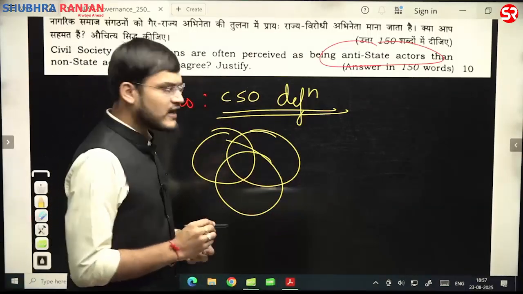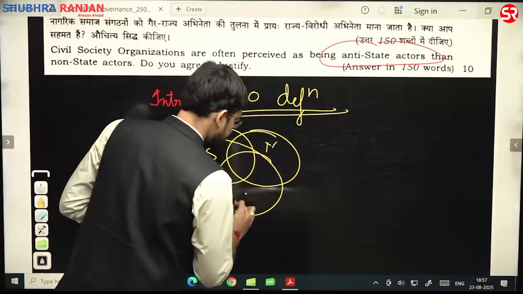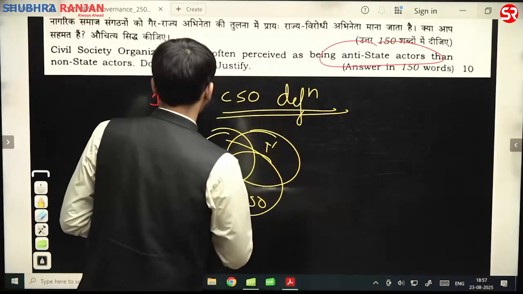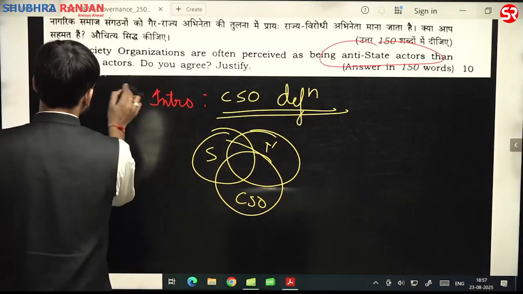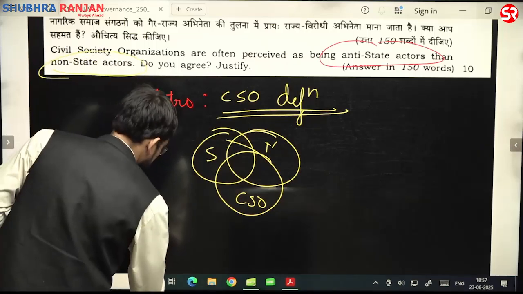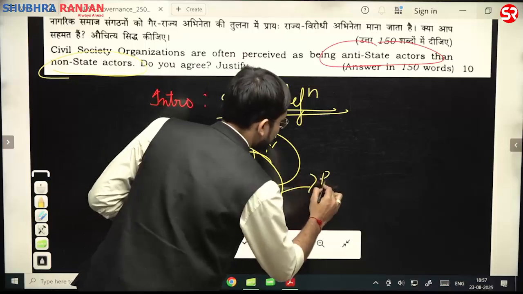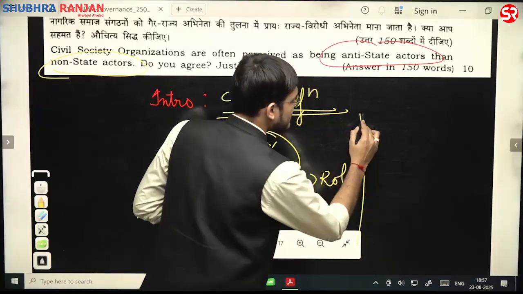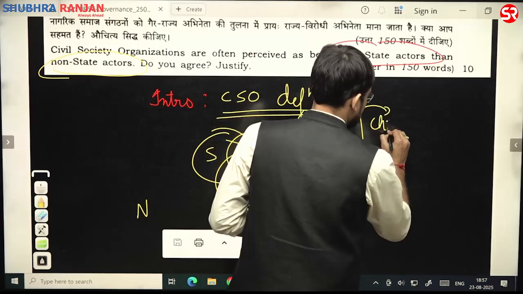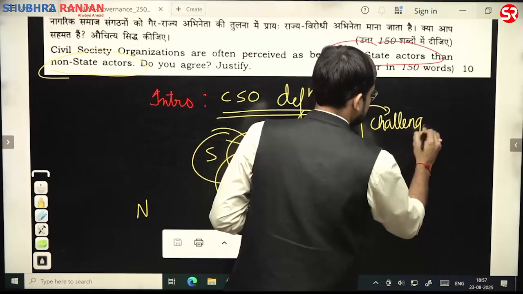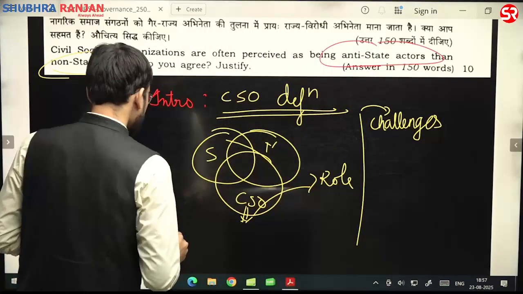Yes, make that diagram of state, market and civil society organization, and thereby mention this as a non-state actor, that is CSO's role. A slight bit about the role has to be given, and then you have to mention the challenges. In terms of challenges, what should you be doing?